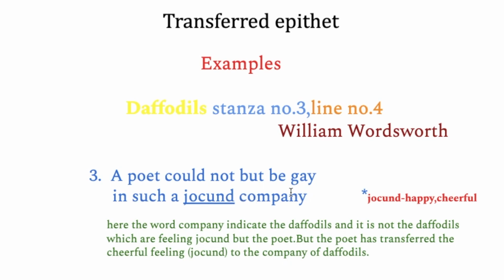So jocund company indicates the daffodils, and it is not the daffodils which are feeling cheerful, happy, but the poet who is just passing by this field of daffodils, he is feeling happy. So this word jocund, which actually means happy or cheerful, is associated with the poet who is passing by. But the poet has not used it with himself, he has transferred it from himself to the company, the daffodils which are there in the field. So that is called transferred epithet.